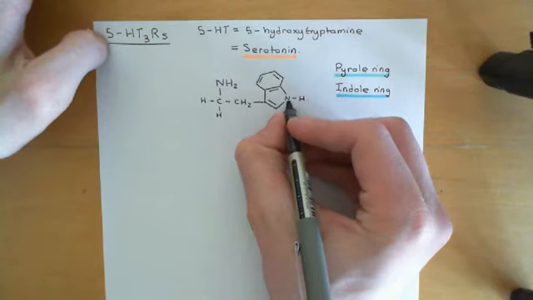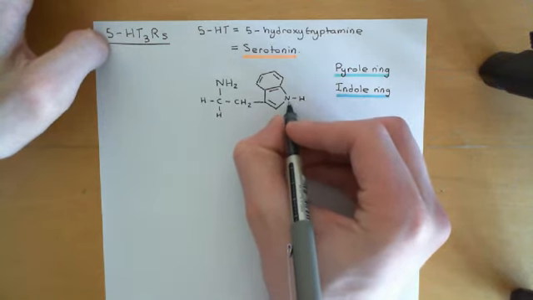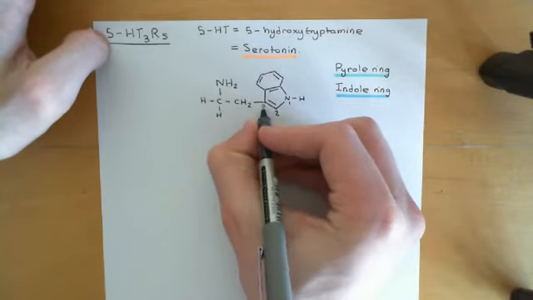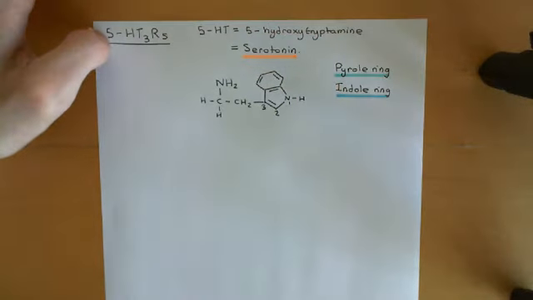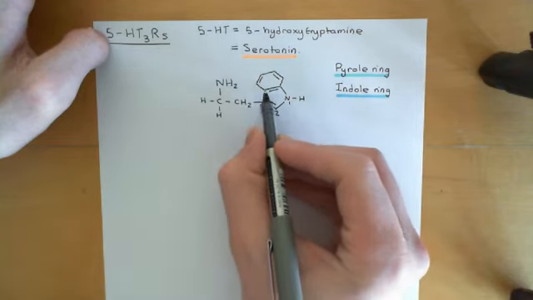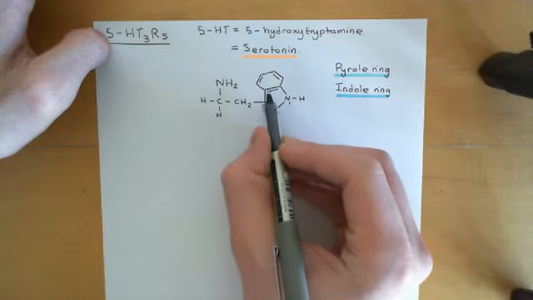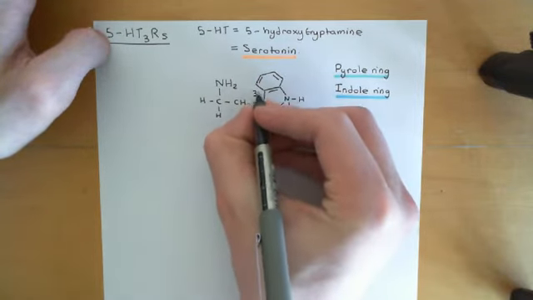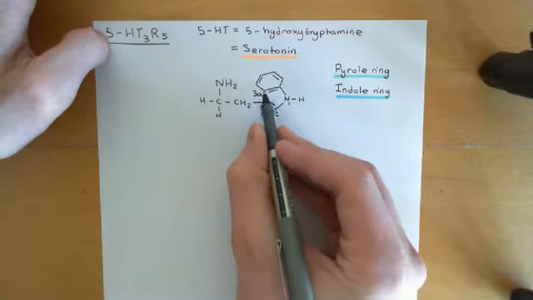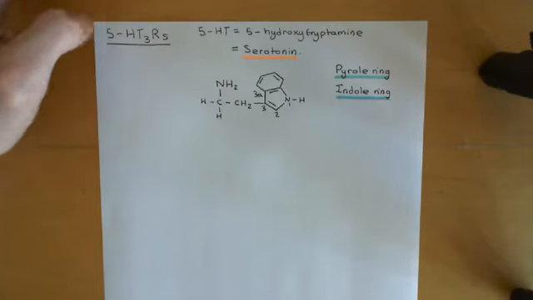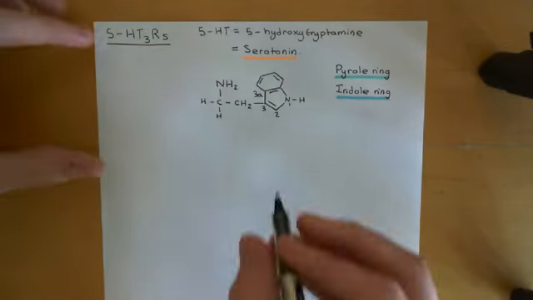Basically the nitrogen here is given the number 1, and then you just count round. This one's called number 2. This one's called number 3. Now, for some reason that I won't pretend to understand, chemists have decided that when you number the one that's in between two rings, you do not go on to another number. Instead, you call it the same number as the previous one, and then you put an A there. So this carbon here, which is in between the two rings, the pyrrole ring and the benzene ring, is not called number 4, but it's called number 3A instead.